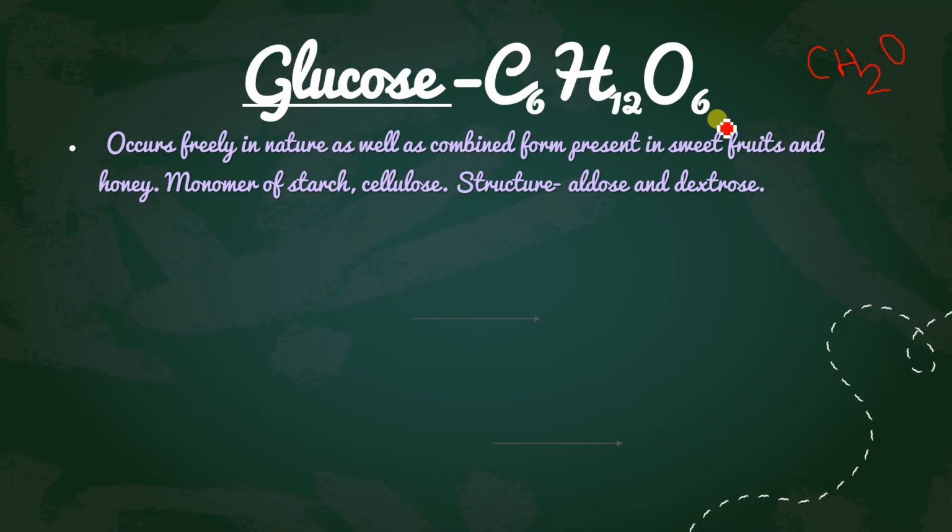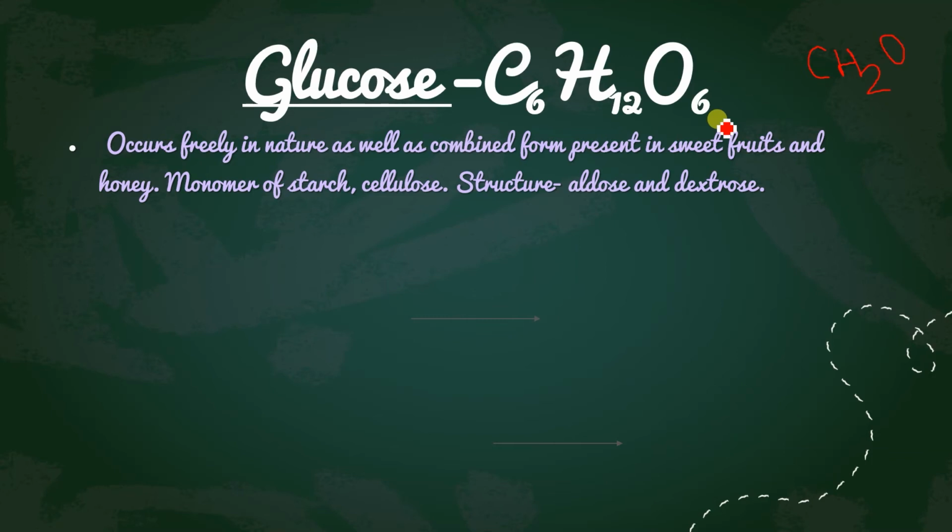Now it occurs freely in nature as well as in combined form, and is present in sweet fruits and honey. It is a monomer of starch and cellulose. Starch, we know, is present in plants. Okay, so about the structure: which type of structure does it belong to?